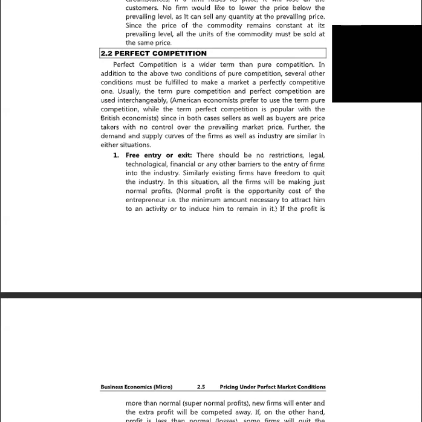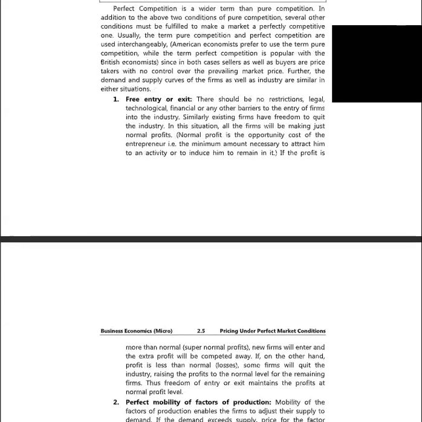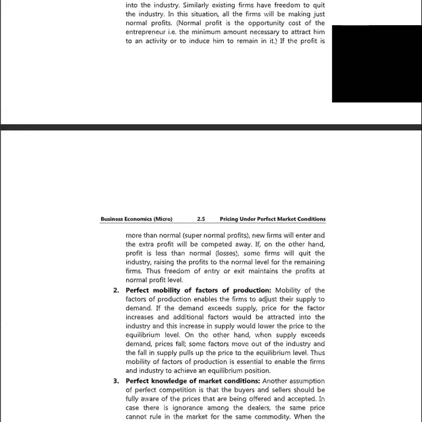So the first one which we have is free entry and exit. Every person who wants to come into the business can come, and whoever wants to leave can leave according to their will. Then next, if the profit is more than normal, supernormal profits, new firms will enter and the extra profit will be competed away.